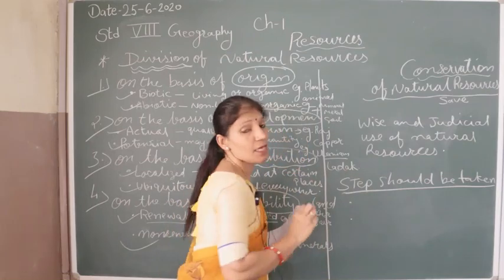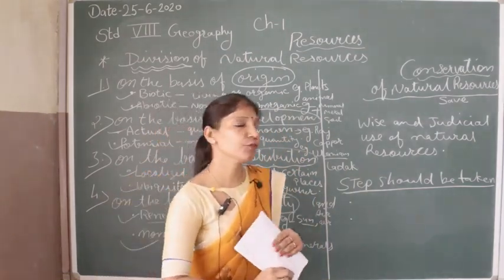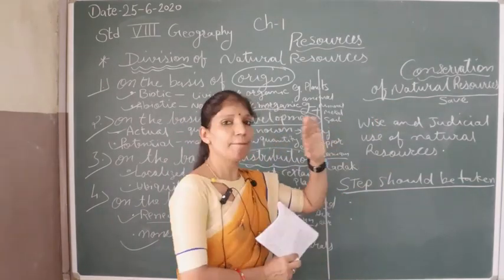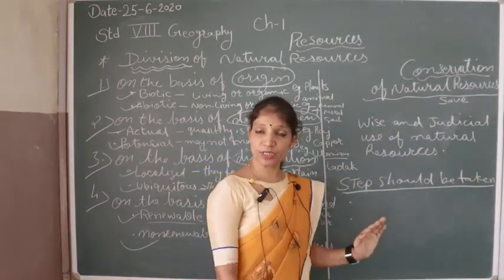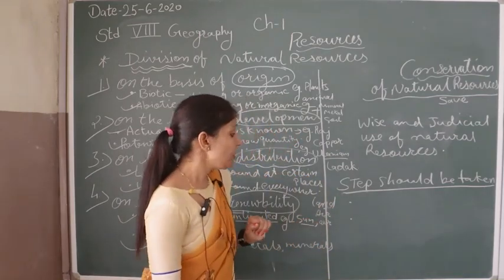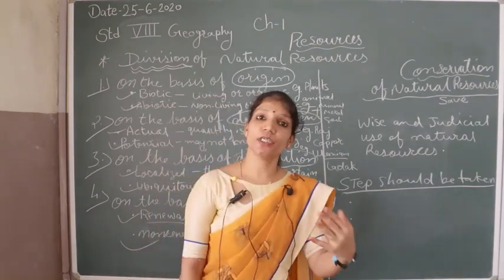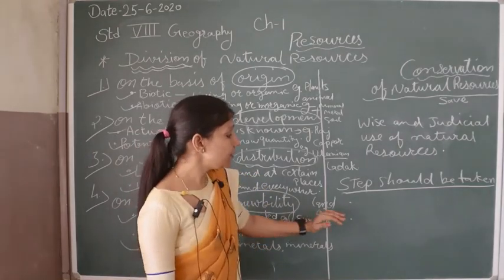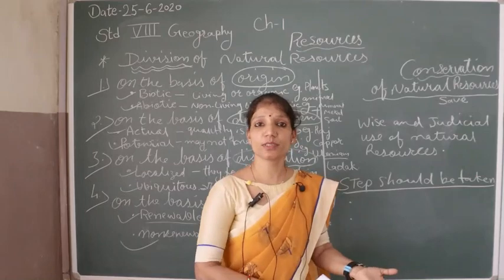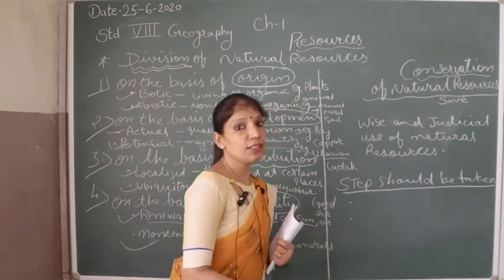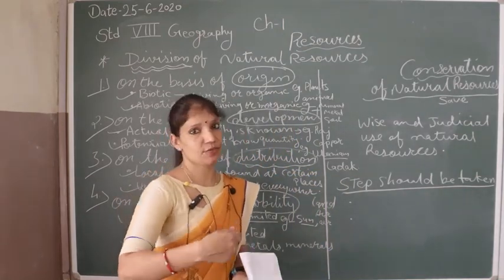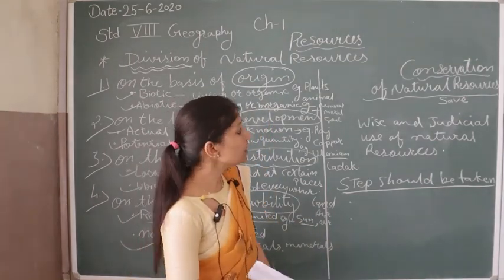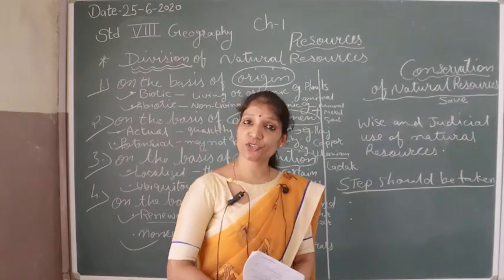There are certain steps. With the help of these steps we can conserve our resources. They are: maintain the diversity of life, and we have to recycle and reuse the resources. It is very essential. Maintain all the resources in a proper way, so that we can use them in the present as well as in the future. So these are all the steps taken for the conservation of natural resources.